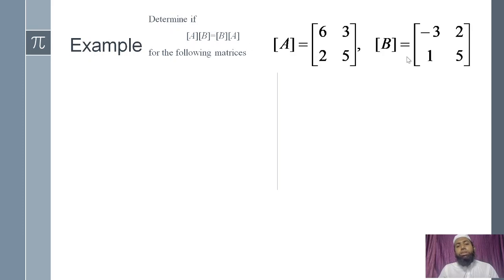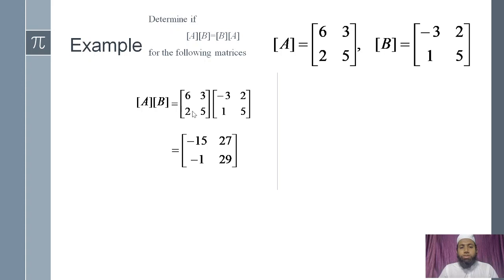For these given matrices, we have to check AB is equal to BA for this specific one. So this is a 2 by 2 matrix, this is a 2 by 2 matrix. Directly we'll apply the matrix multiplication because matrix multiplication is possible. जब भी स्क्वायर मैट्रिक्स आएंगे, सेम ऑर्डर के मैट्रिक्स आएंगे तो स्क्वायर मैट्रिक्स में मैट्रिक्स मल्टीप्लिकेशन पॉसिबल रहता है. So this is 2 by 2, 2 by 2, resultant matrix will be 2 by 2.